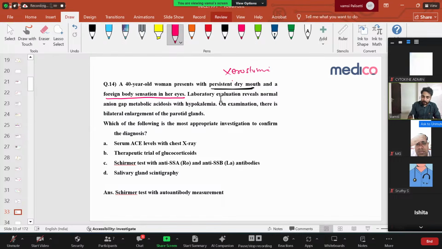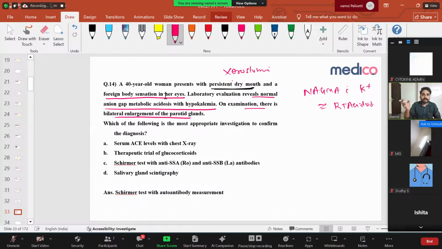Xerostomia they gave. Laboratory evaluation reveals normal anion gap metabolic acidosis with hypokalemia. That is NAGMA with hypokalemia. What does it indicate? It always indicates renal tubular acidosis. Very, very important. NAGMA is always because of renal tubular acidosis. On examination, there is bilateral enlargement of parotid glands. Now you understand what the diagnosis is. Already dry mouth, dry eyes, NAGMA, and also bilateral parotid enlargement. So what is the diagnosis?